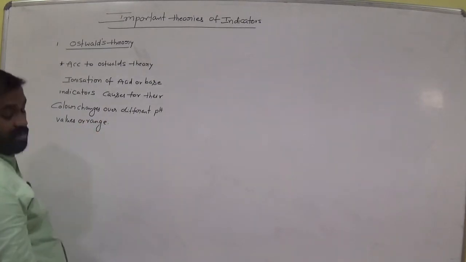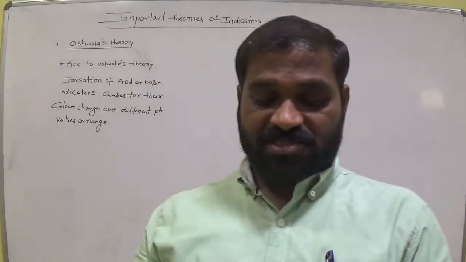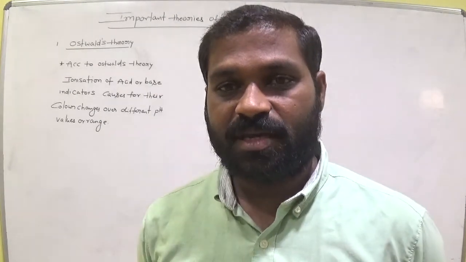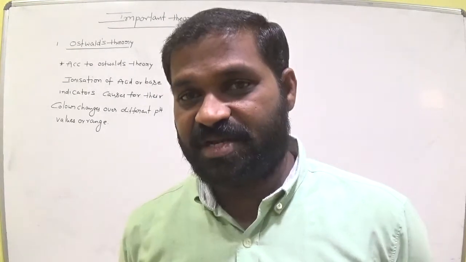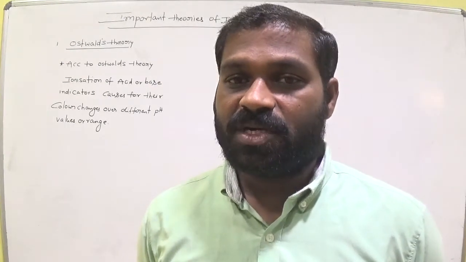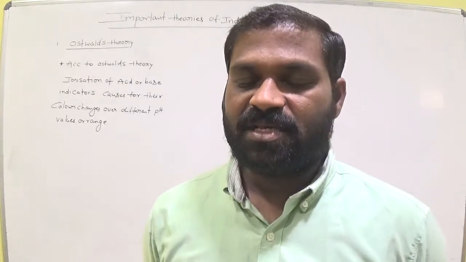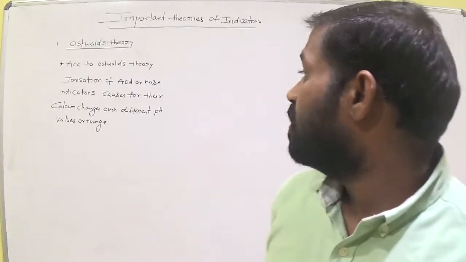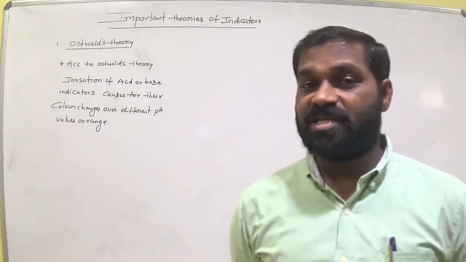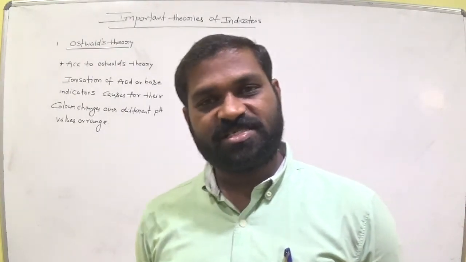Okay. So indicators show different colors. Suppose phenolphthalein indicator: in acidic medium, it is colorless. In basic medium, it shows pink color. So what is the reason for this type of color change? The main cause is ionization. Indicator undergoes ionization. Suppose HCl, how does it undergo ionization? H plus and Cl minus.